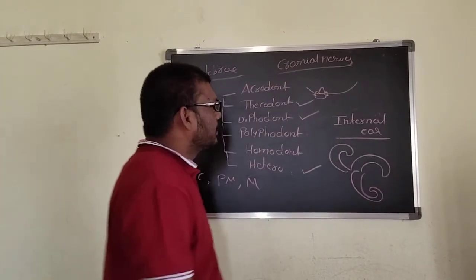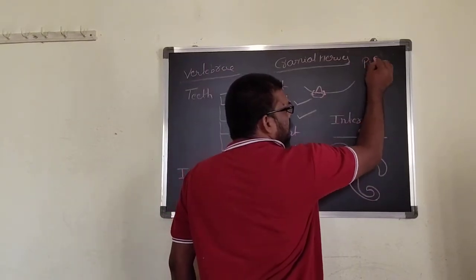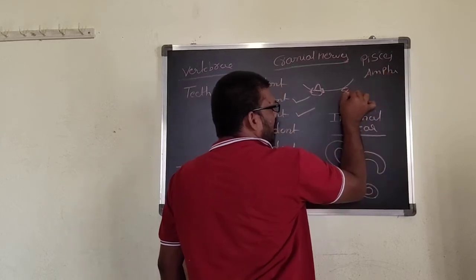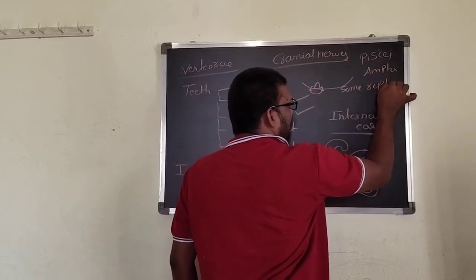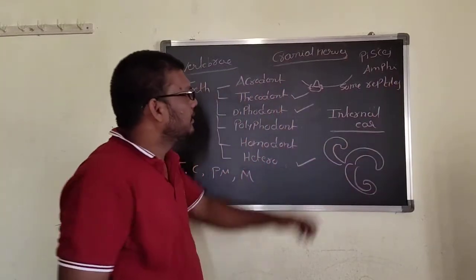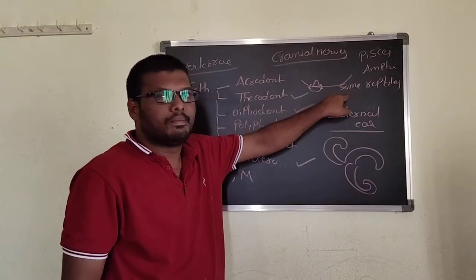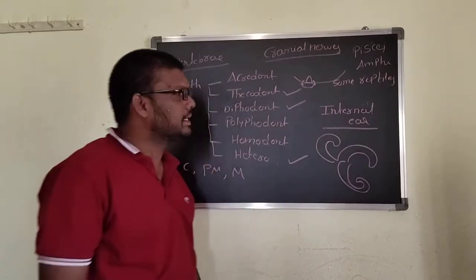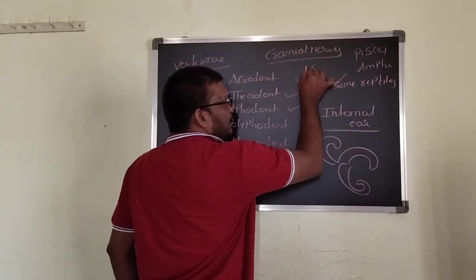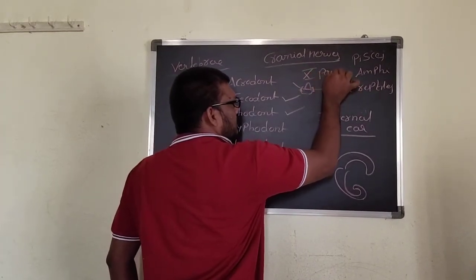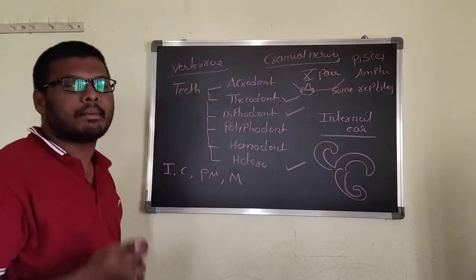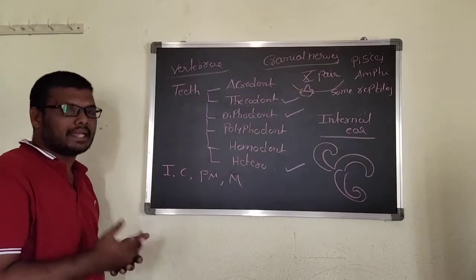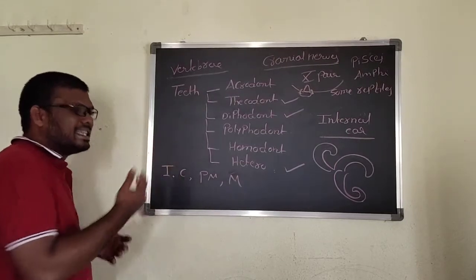For Pisces, amphibians and some reptiles, and for some reptiles, 10 pairs of cranial nerves are present, and for aves and mammals, for us, 12 pairs of cranial nerves are present. What are the 10 pairs? What are the 12 pairs? We can discuss that in the general characters.